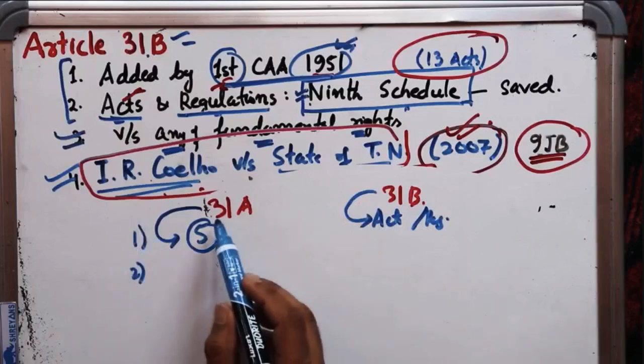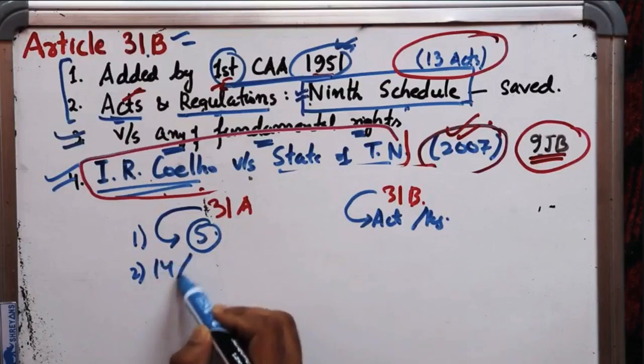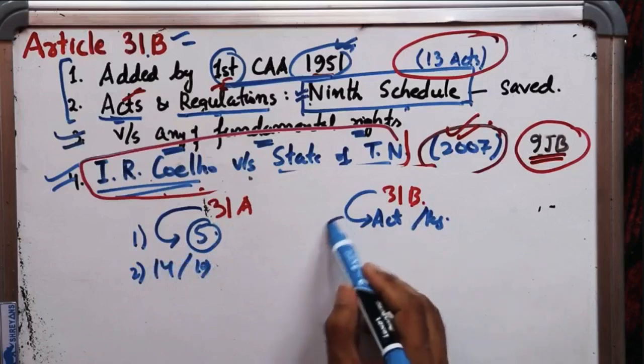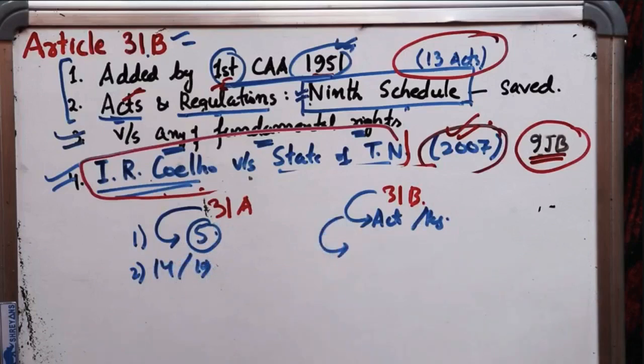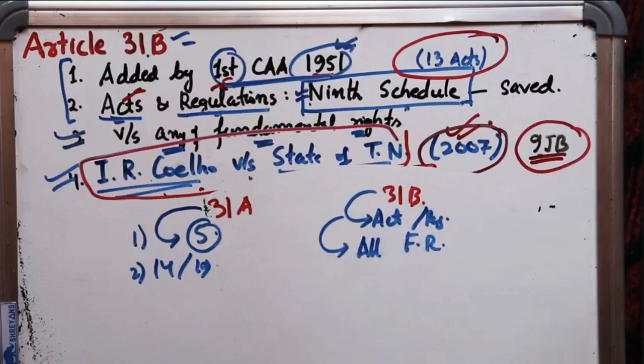The second difference is that Article 31A saves the laws only from being invalidated for contravention of Articles 14 and 19. But Article 31B protects the laws from being challenged on the grounds of being in contravention of all fundamental rights. So the scope of Article 31B is automatically wider.